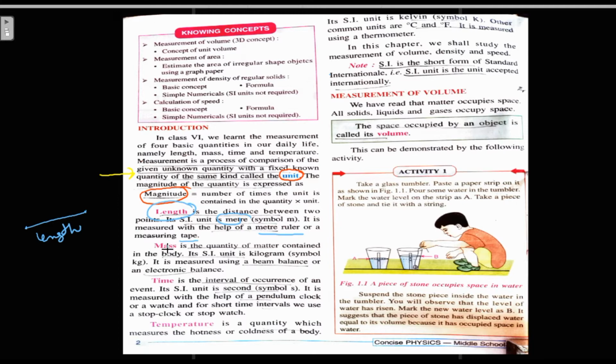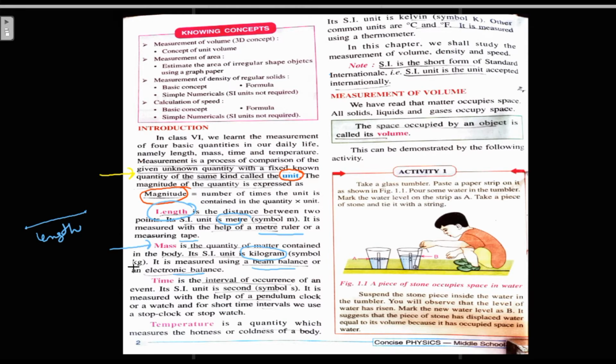The next physical quantity is the mass. Mass is the quantity of matter contained in the body. So the quantity of matter contained in the body is called its mass. SI unit of mass is kilogram, right? So as we know, we measure the mass with a beam balance or an electronic balance.